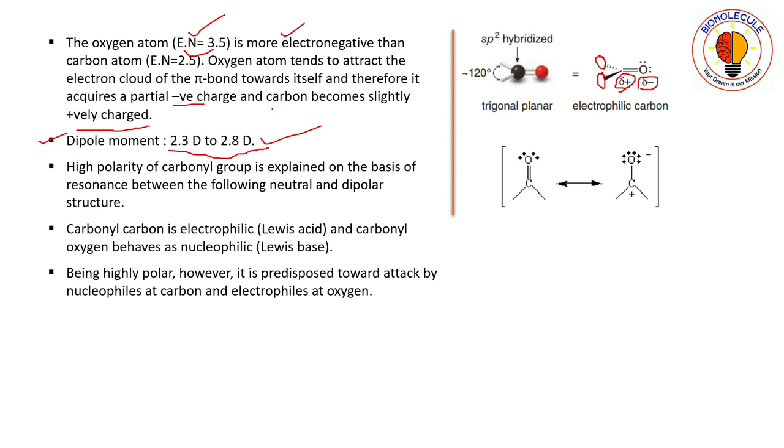Now, the high polarity of the carbonyl group is explained on the basis of resonance between the following neutral and dipolar structures. Here you can see this one is the neutral structure and this one is the dipolar structure. Oxygen takes the pi bonded pair of electrons towards itself.